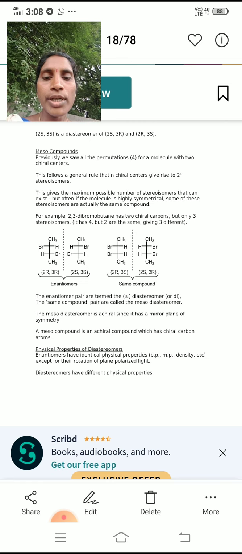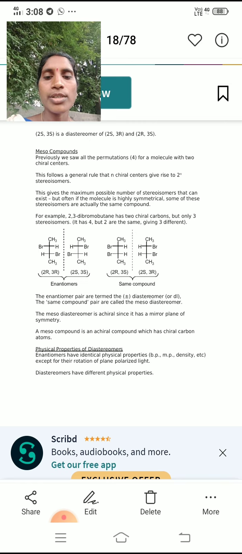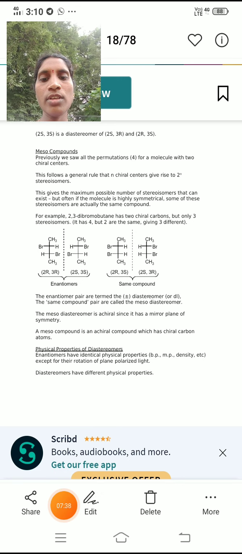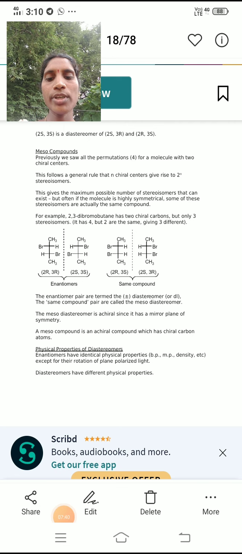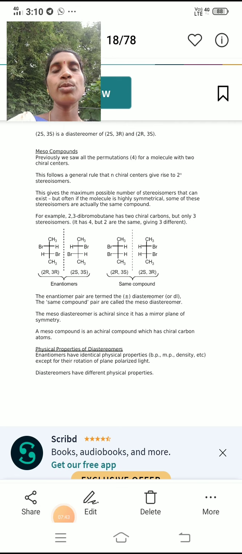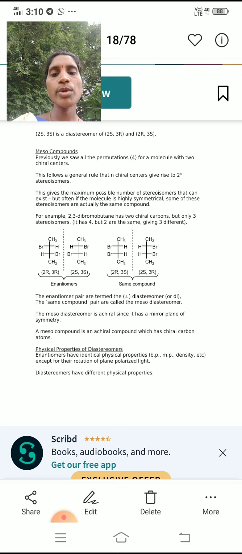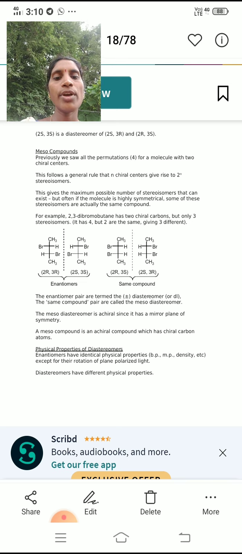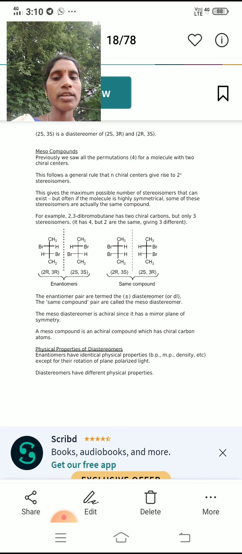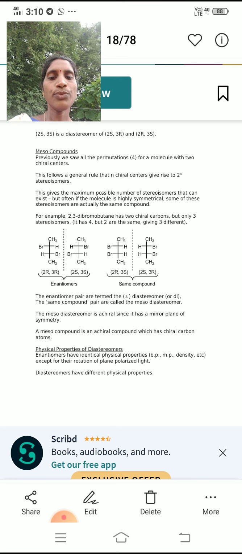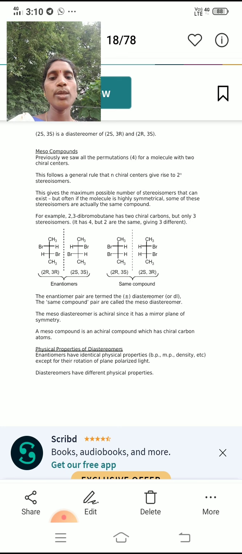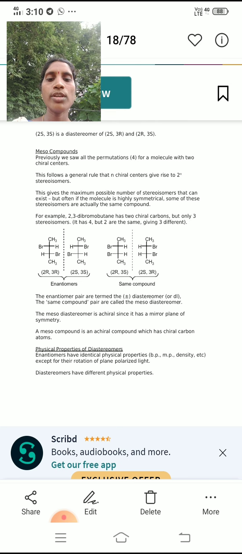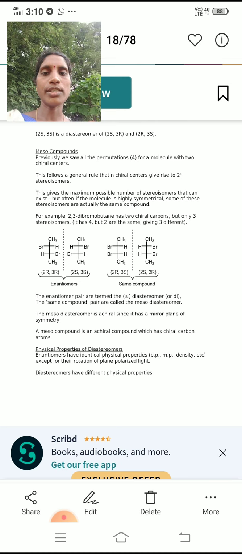The physical properties of the diastereomers. The enantiomers have identical physical properties like boiling points, melting points and density, except for their rotation of plane polarized light. But diastereomers have different physical properties.